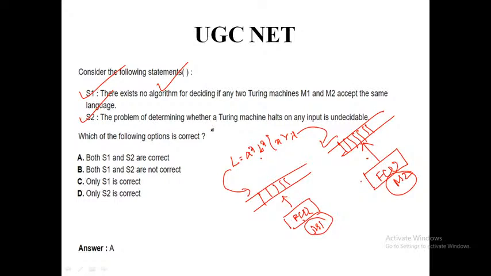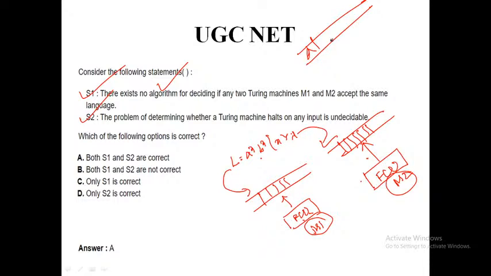Next, the problem of determining whether the Turing machine halts on any input is undecidable. I cannot say whether the Turing machine will halt or not on every input. There is no particular algorithm which will determine whether the Turing machine will halt on a particular input value. That depends on the characters present in the string or input. So it is impossible to track. So in case of A, suppose by mistake I have read B. It is a computer. After all, it's a machine. It can make a mistake.